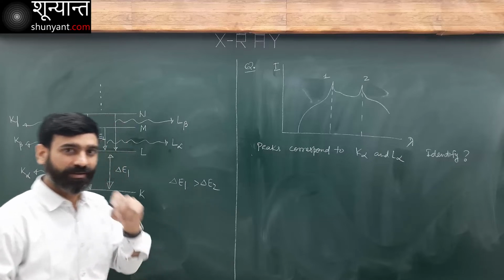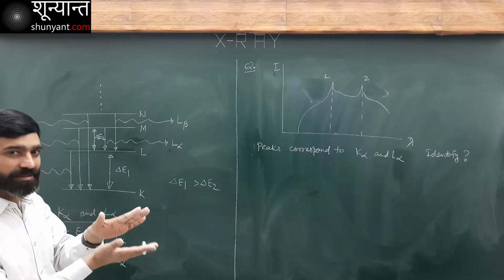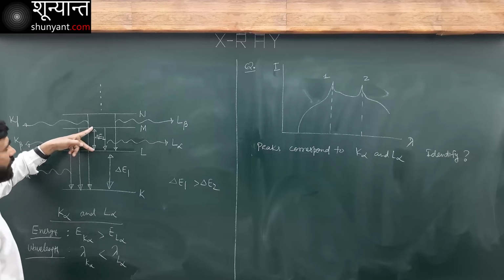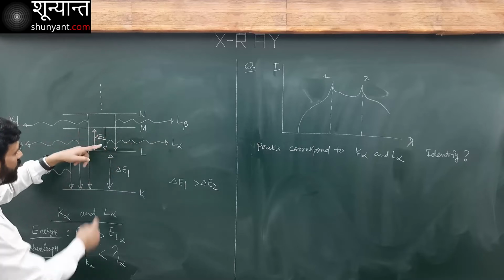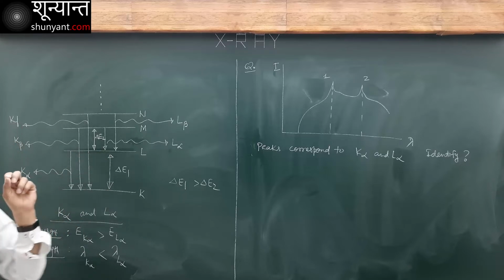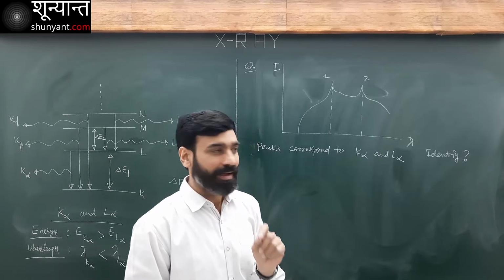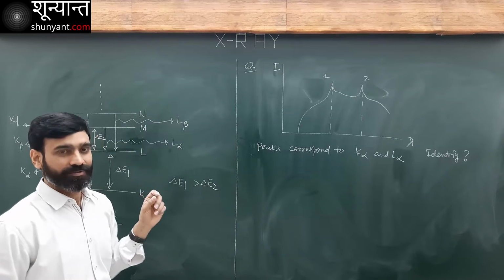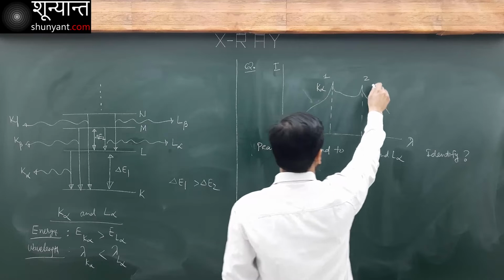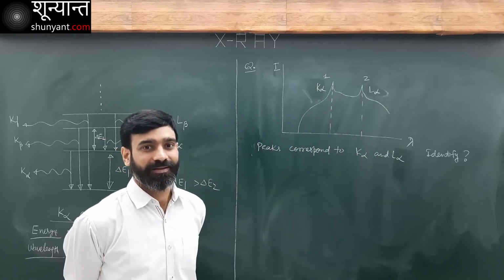As the states become higher, the difference in energy between subsequent levels decreases. The difference here corresponds to L alpha. This is smaller than this K alpha. That means K alpha has higher energy as compared with L alpha. So K alpha will have lower wavelength. So this corresponds to K alpha and this corresponds to L alpha.